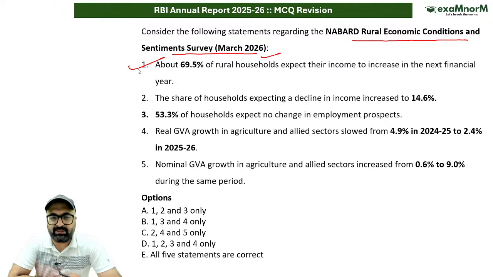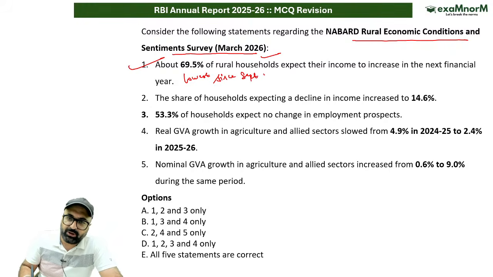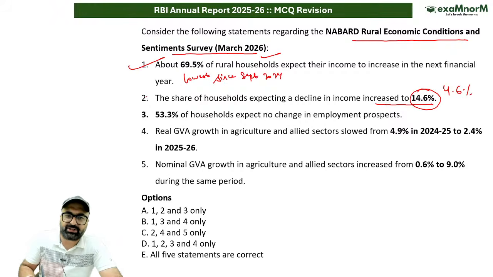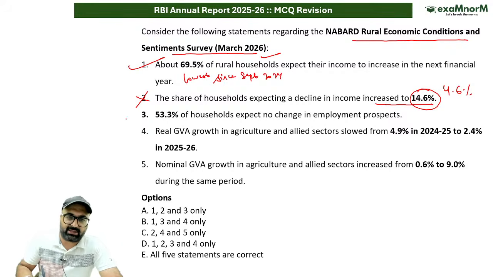This is correct. This is the lowest optimism since the survey began in September 2024. So this is the lowest till date. The share of households expecting a decline in income increased to 14.6%. So how much is the share? That is 4.6%, it is not 14.6%. 53.3% of households expect no change in employment prospects. That is correct.